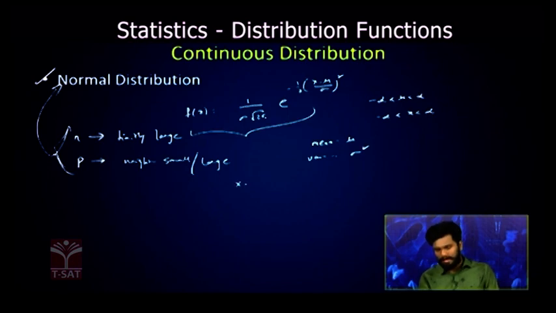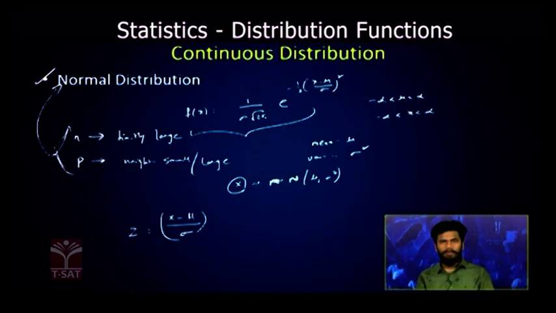Now let's consider a random variable x which is following the normal distribution. We will represent it like this, N with mu and sigma square. That is, x is a random variable following normal distribution with mean mu and variance sigma square. Now we will transform this random variable x. There is a new random variable z which is equal to x minus mu divided by sigma.